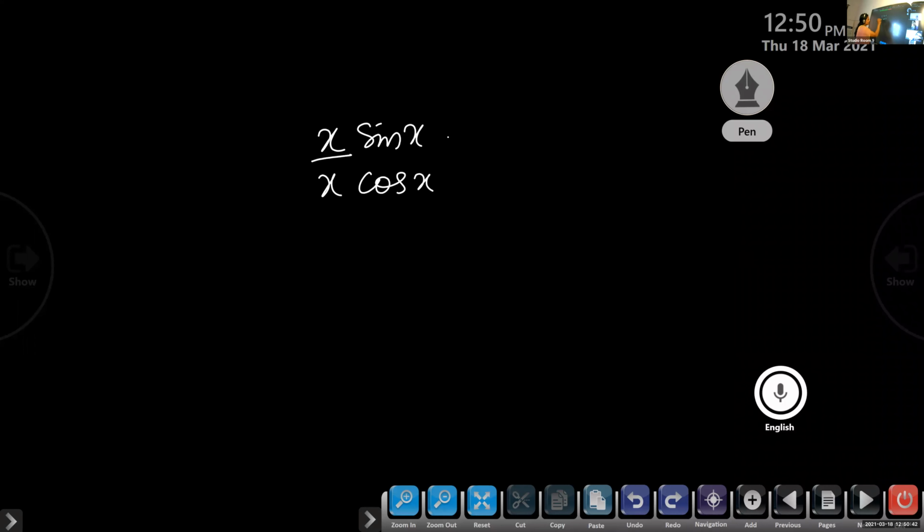Then this x will not be differentiating. x into cos x. Let's find out.